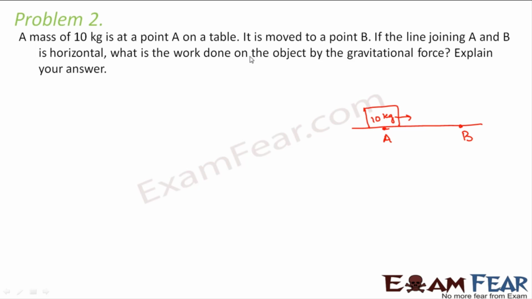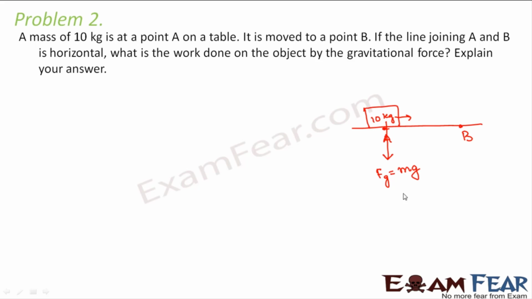So what is the work done on the object by the gravitational force? Now when I talk of the gravitational force, along which direction is it acting? The gravitational force will be acting along this direction. And what will be the gravitational force? That will be nothing but the weight of the object, and the weight of the object is m into g, that is mass into acceleration due to gravity.